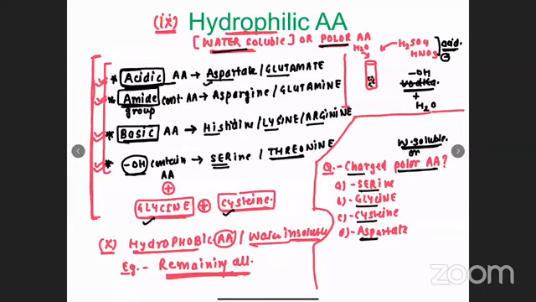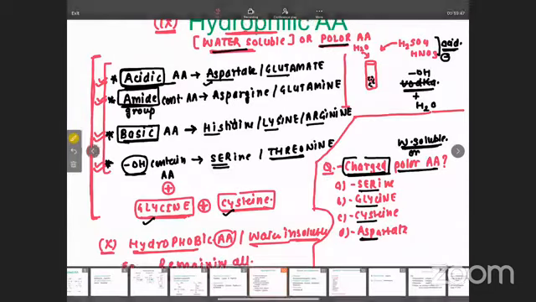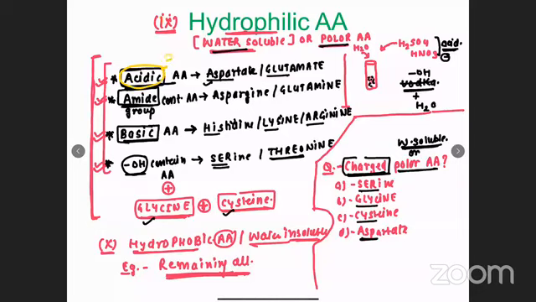Then what are they asking? Charged polar means the amino acid which is water soluble as well as contains a charge. There are two groups which contain a charge: acid, which contains a negative charge, and base, which contains a positive charge. So you need to find the amino acid which is water soluble as well as charged. Among these, aspartate belongs to acidic amino acids, which is polar as well as having a negative charge. The rest three are water soluble, but they are not charged.